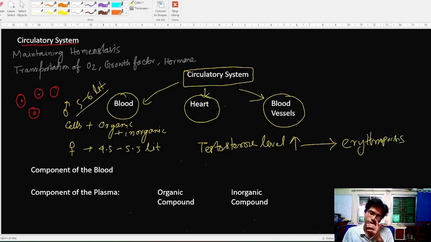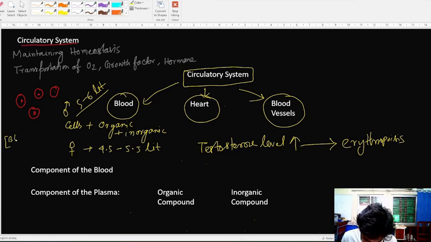So if testosterone level is high, blood cell formation is high, and then the amount of blood also increases.